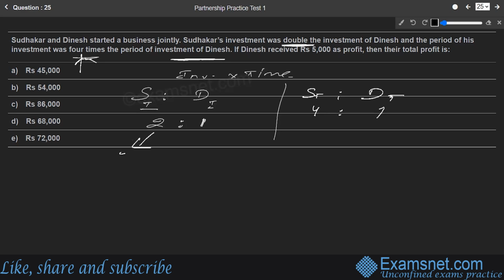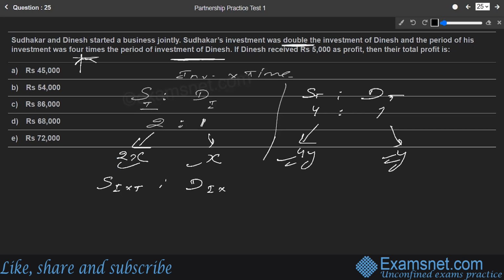So let's say this 2 is 2x, this 1 is x, this 4 is 4y, and this 1 is y. These are the real investment of both of them and the real time period taken for both of them. The profit is already given for somebody, so we need to find out the ultimate investment into time ratio for Sudhakar and Dinesh first.